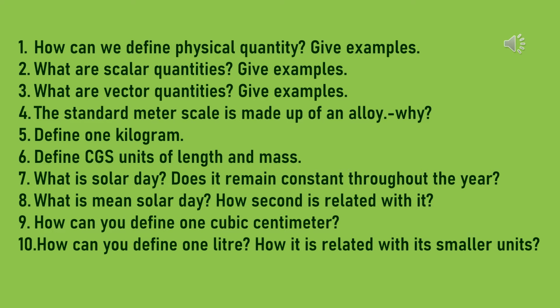Next, what is mean solar day? How is second related with it? The average of the varying solar days over 1 year is called mean solar day. 1 mean solar day is equal to 24 hours. That means equal to 24 into 60 into 60, after multiplying it will come 86400 seconds. Thus 1 second is equal to 1 by 86400 of mean solar day.